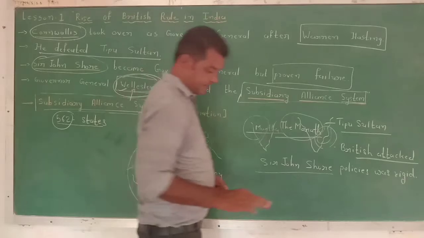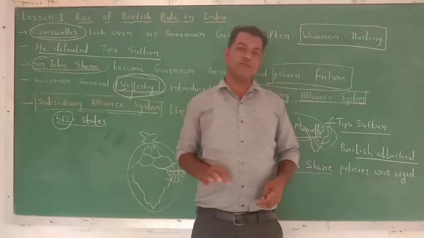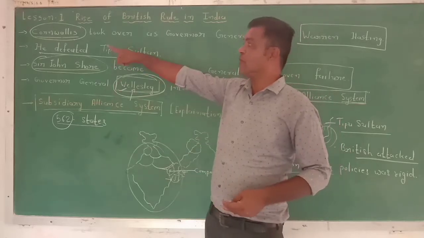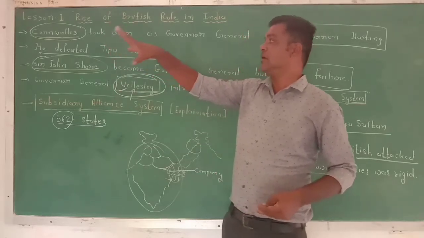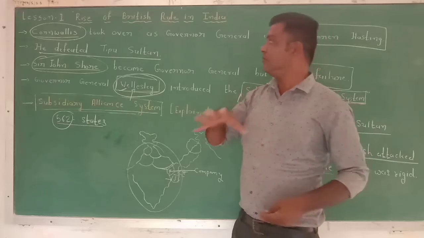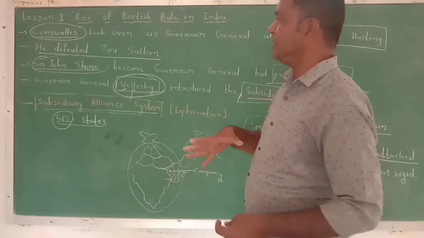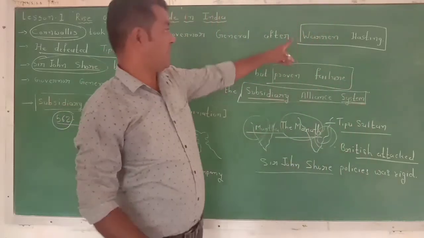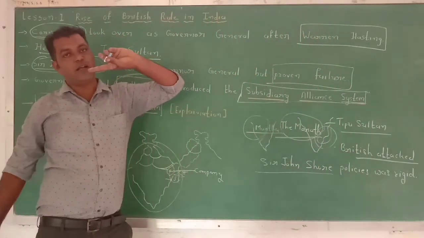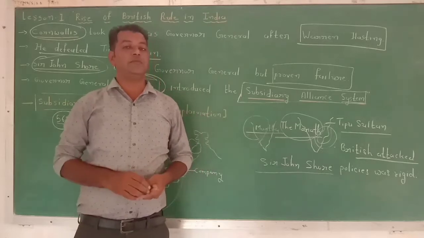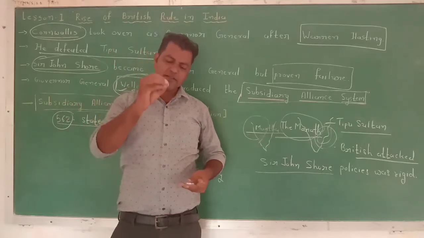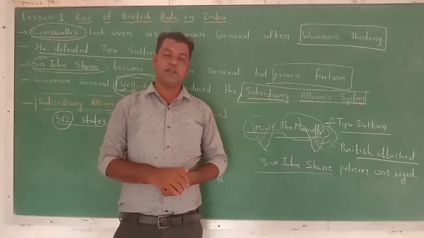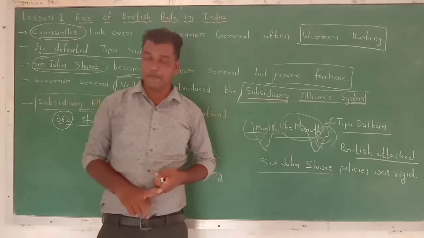Now let us revise. In today's video we start with the name of Cornwallis. Cornwallis took over as Governor General after Warren Hastings. So Warren Hastings, Robert Clive. Now try to understand the history of the Governor Generals a little. Robert Clive, hero of the Battle of Buxar and Battle of Plassey.